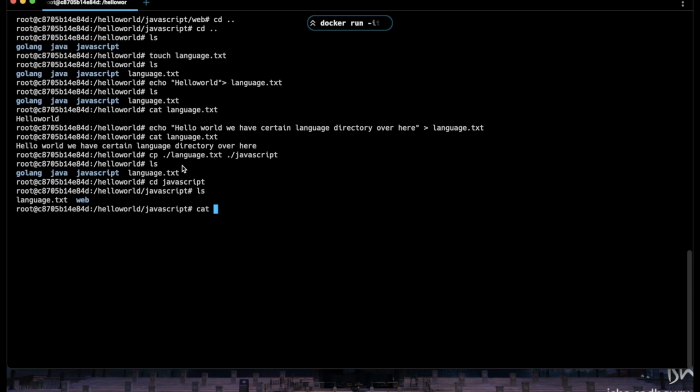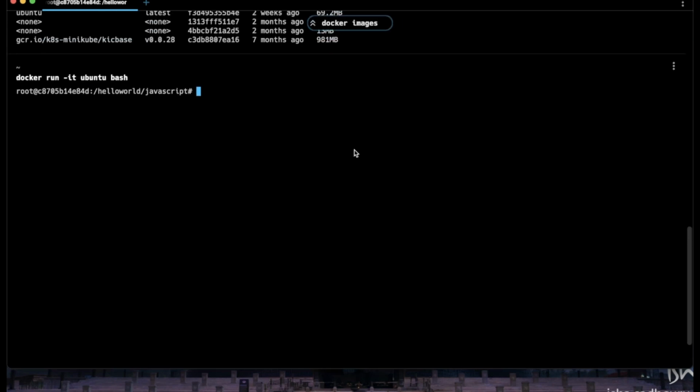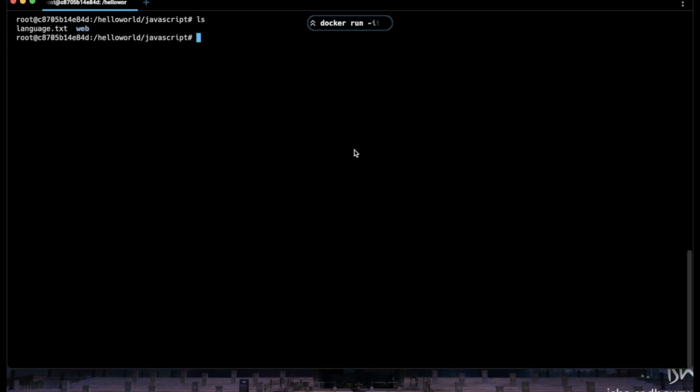Let's peek inside this file, and we have the same sentence, right? We can clear this terminal now, and we are going to look at some other commands in Linux. Suppose we want to delete a file as well. We can remove a file, or we can also remove a directory, but for now we're just going to remove this language.txt from the JavaScript directory.